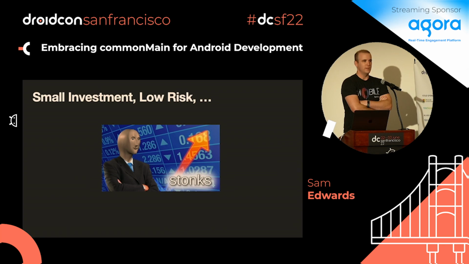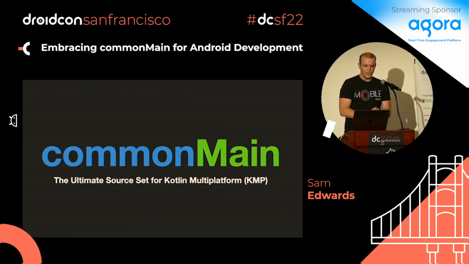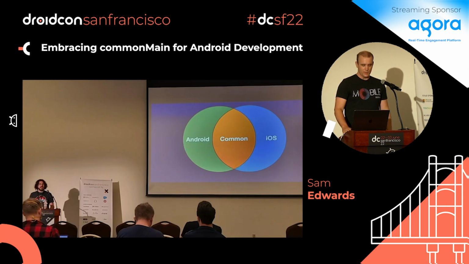You could have an opportunity when you're like, hey, there's a new app I want to build, and we need iOS and Android, and immediately you could bring this over and get it to work. So commonMain is the ultimate source set of Kotlin Multiplatform because anything you write in there can compile out to any of your targets if there's support for that. That was said in Russ's talk earlier. He said, hey, if you write it in Common, it works and it can go to both.